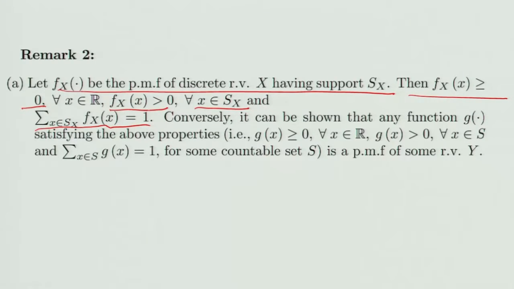Now conversely, if you are given any function g which has these properties, that means it is always non-negative, g(x) is positive for every x belonging to S for some countable set S, and the summation over x belonging to S of g(x) is 1 for some countable set S, then such a function is the probability mass function of some random variable Y. One can prove this, I am not going to prove it over here.